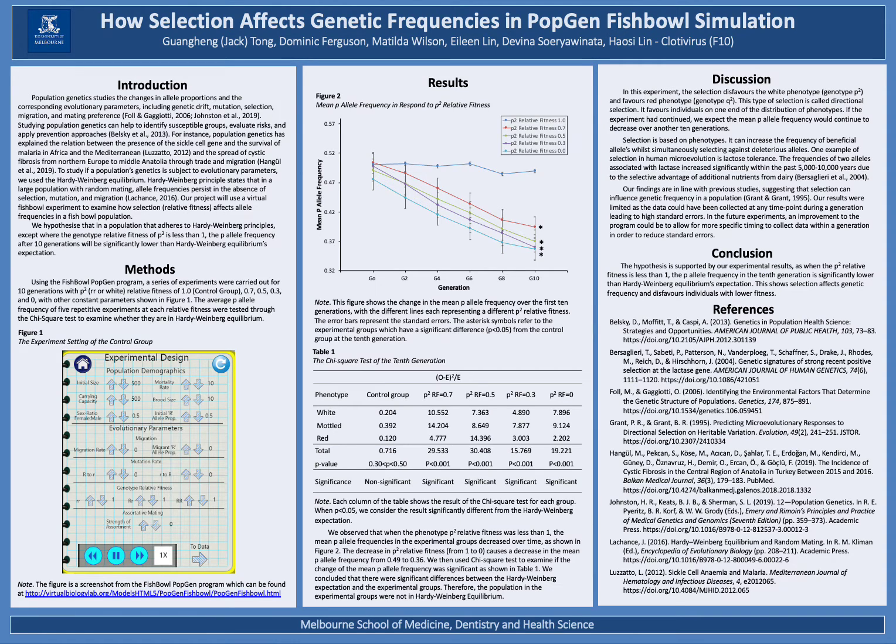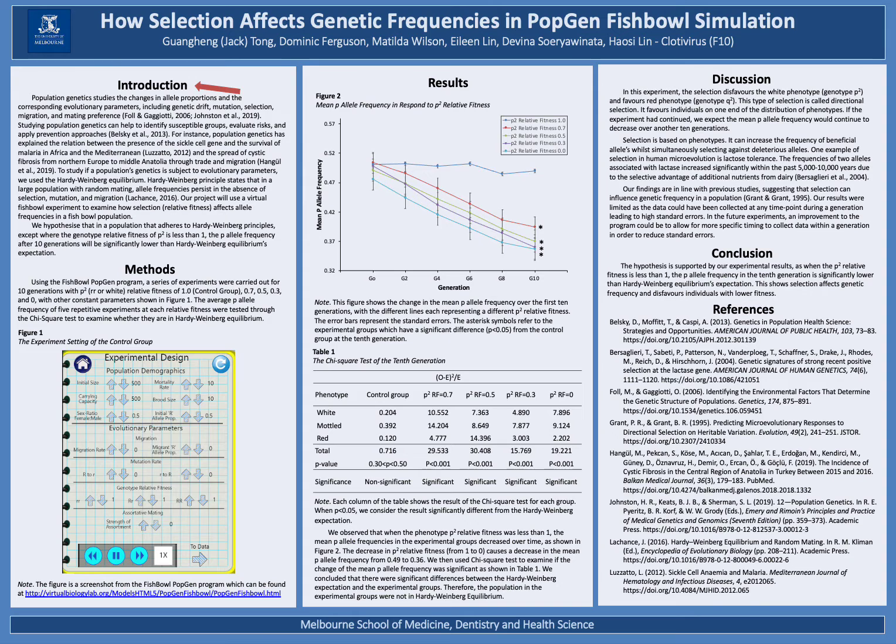Population genetics has proven useful in modern science, helping to identify susceptible groups and prevent disease. In Africa and the Mediterranean, the relation between the presence of the sickle cell gene and the survival of malaria has been able to be explained using population genetics. So what actually is population genetics?